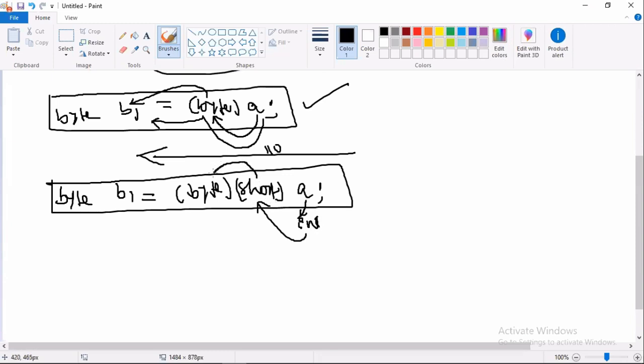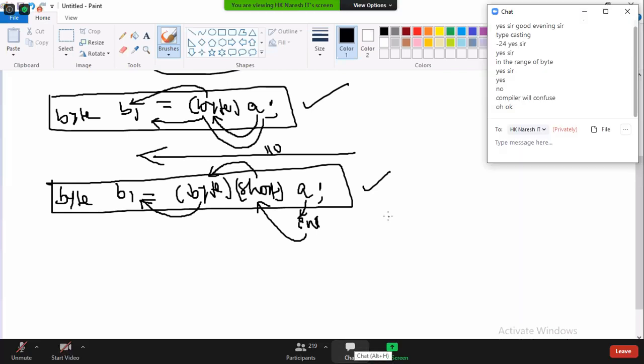Short. Short and byte compatible? Yes. The resulting value is what? Byte. Can byte be stored in byte? Yes. So what is the problem? Why are you saying no, no, no, no? You decided yourself no.